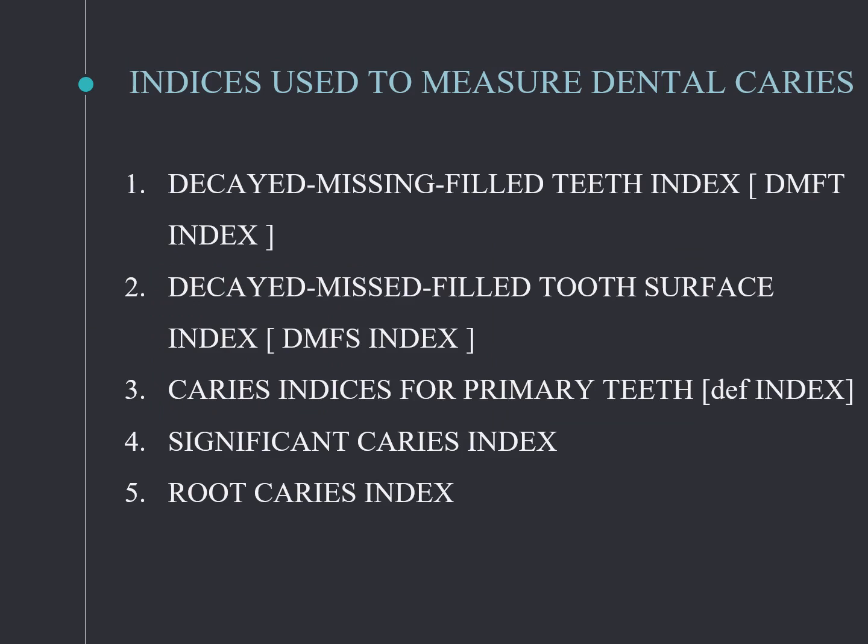Indices that are being used to measure dental caries are the decayed, missed, filled tooth index, that is the DMFT index, and the decayed, missed, filled tooth surface index, that is the DMFS index, and caries indices for primary teeth, that is DEF, and the significant caries index and root caries index. We are going to discuss the DMFT index and the DMFS index.